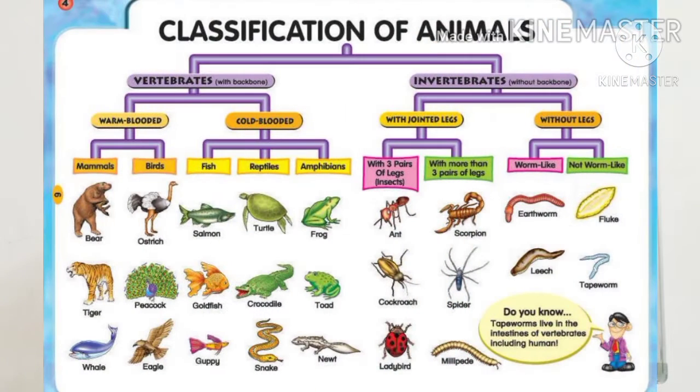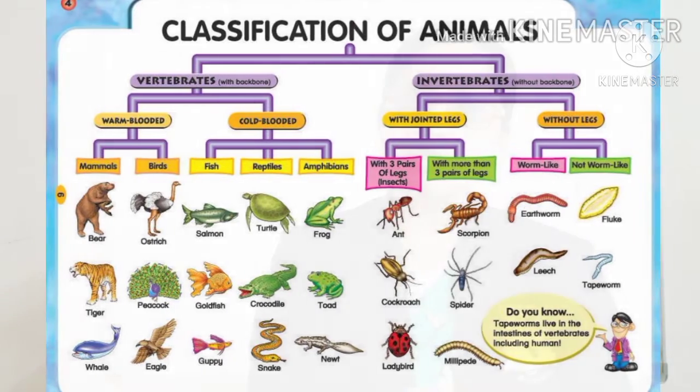Mainly the animals are classified according to their backbone. That means the animals which have a backbone and the animals which do not have a backbone. So they are categorized in two ways, and further categorized into two types. They are known as vertebrates and invertebrates.